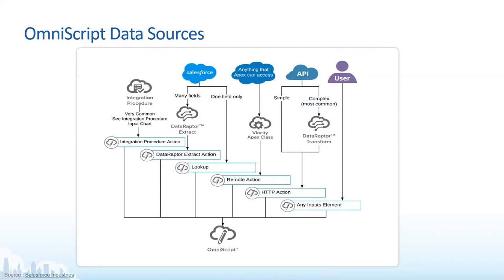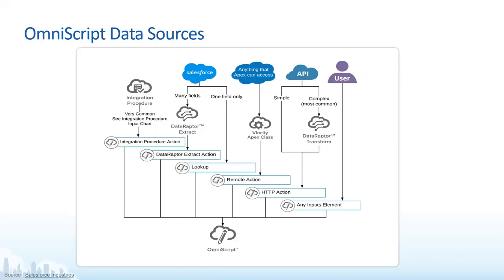Talking about the API now, while doing the FlexCard demo, we did use the weather APIs to get the data from the external system, right? The same way we used an HTTP action in the integration procedure to hit that particular external API. Now in the same way, we have HTTP action in the OmniScripts as well. So we can use this HTTP action, call an external system and get the data.